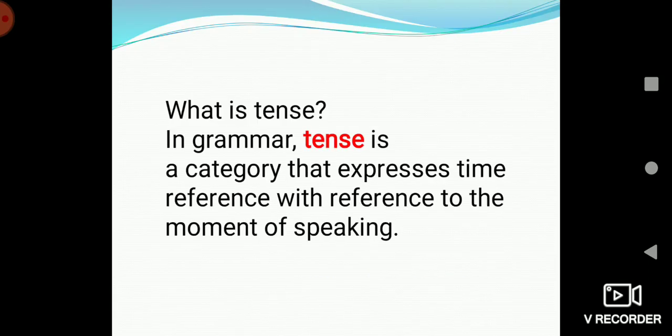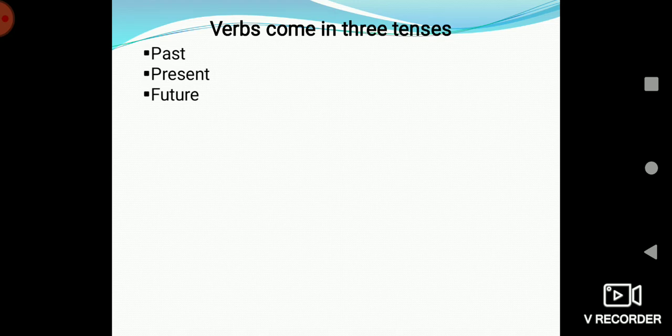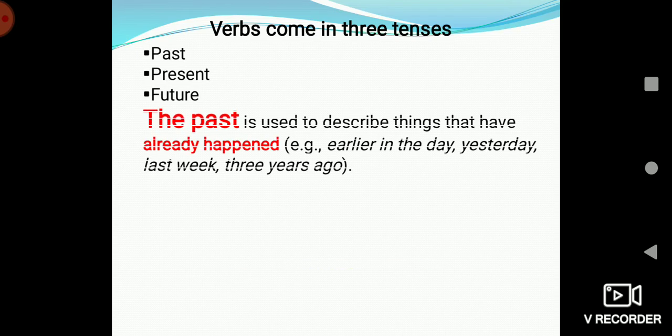In grammar, tense is a category that expresses time reference with reference to the moment of speaking. In short, tense refers to the time. Verbs come in three tenses: past, present and future.